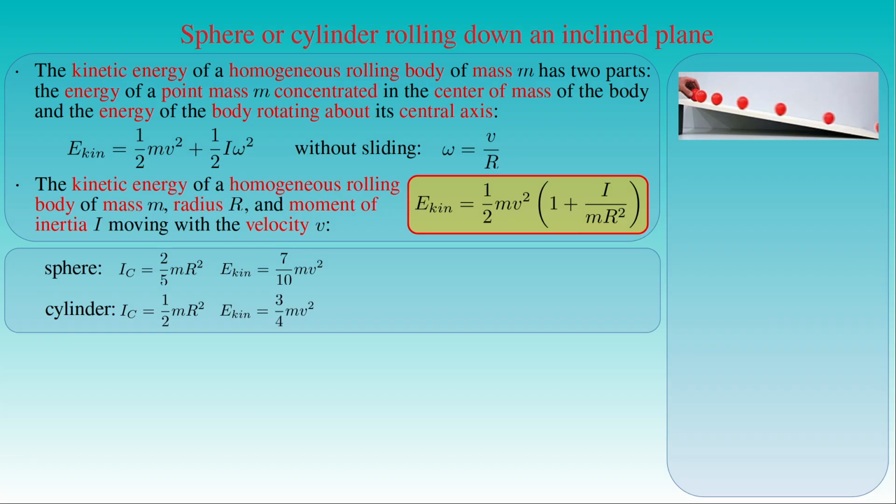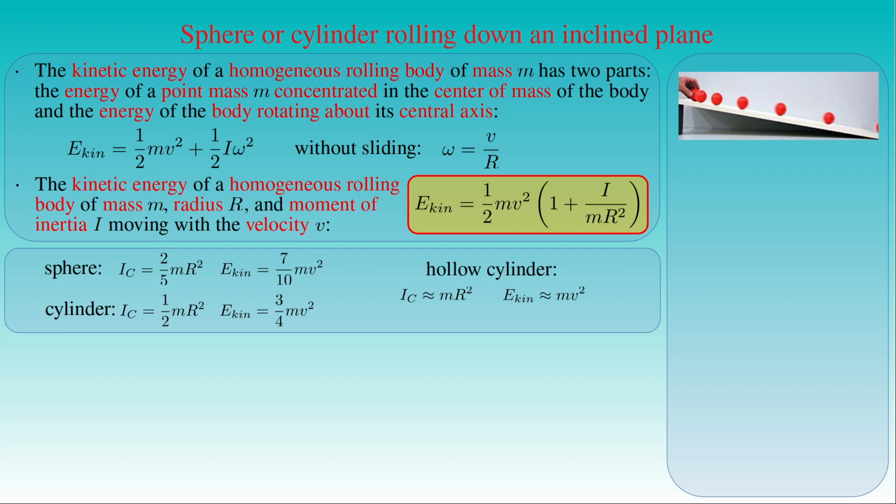This expression can be compared with the kinetic energy of a rolling hollow cylinder with the moment of inertia I_c approximated by its mass m times the square of its radius r, which is simply equal to m times v squared. The result shows that the hollow cylinder has a greater kinetic energy than the solid cylinder of the same mass and radius if their centers of mass have the same instantaneous velocity.